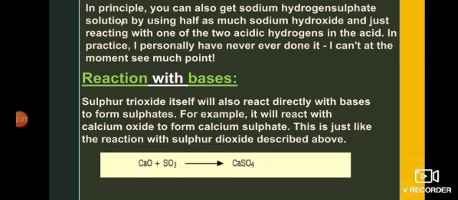Now, reaction with bases. When sulfur trioxide is treated directly with a base, it will result in the formation of a sulfate. Like when sulfur trioxide is treated with a basic oxide like calcium oxide, it results in the formation of calcium sulfate.